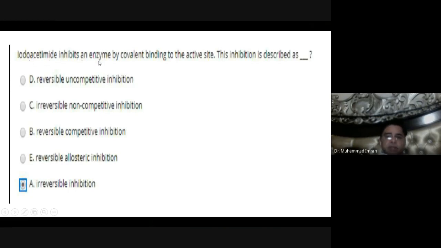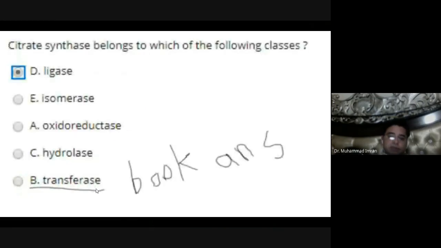Iodoacetate or iodoacetamide inhibit an enzyme by covalent binding to the active site. This inhibition is known as irreversible inhibition. It is also known as suicidal inhibition, when the enzyme is completely blocked by some irreversible inhibitor.